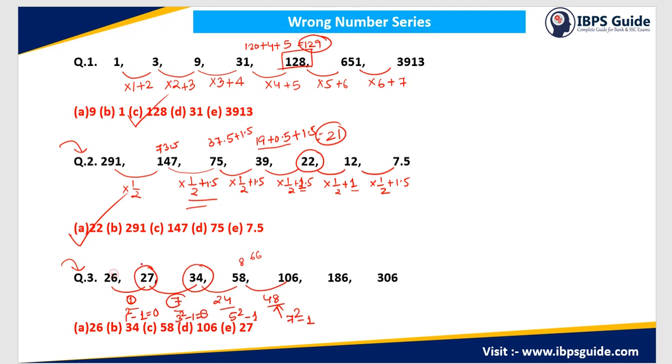So if this is 26, this also has to be 26. So in this case, my wrong answer will be this 27, and not 26, because the correct answer is, in place of 27, we have to write 26. हमें 27 की जगह 26 लिखना है. 26 मेरा गलत नहीं है, ये गलत है. अब जब यहाँ पे 0 का गैप आएगा, this means that this is 26 and the gap between these two numbers will be 8. So आपका लॉजिक क्या है? यहाँ पे भी 8 मिल रहा है मुझे.